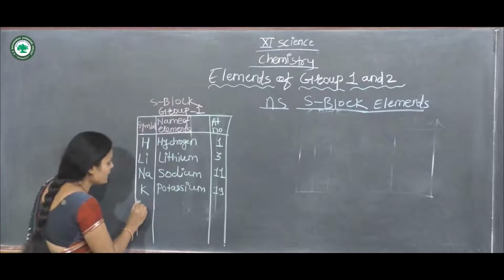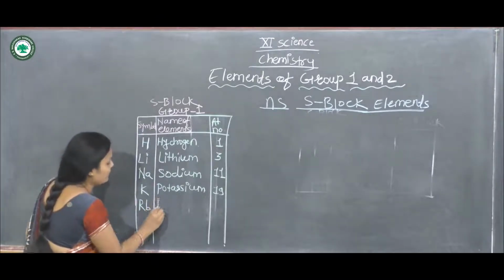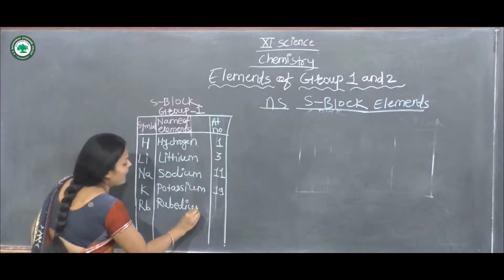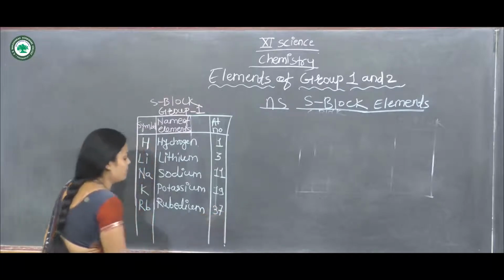The next element is rubidium, its symbol is Rb, and its atomic number is 37.